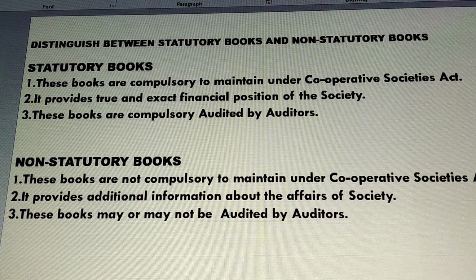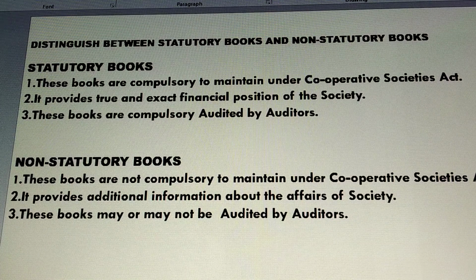Compared to that, non-statutory books are not compulsory to maintain under the Cooperative Societies Act. It is not mandatory, it is not obligatory. Whereas statutory books are compulsory to maintain under the Societies Act, right? So the first point is clear, okay.